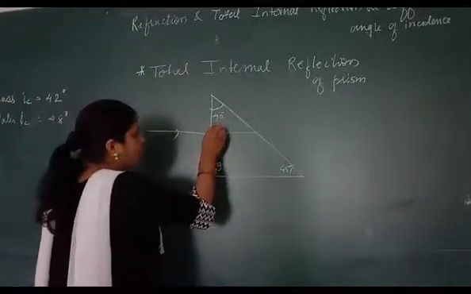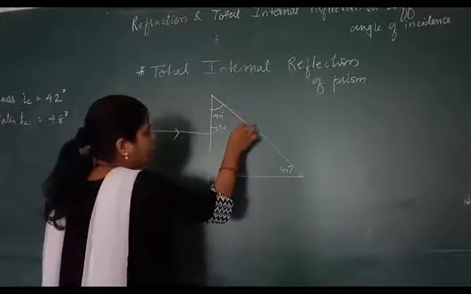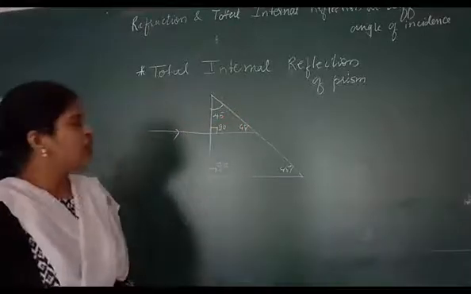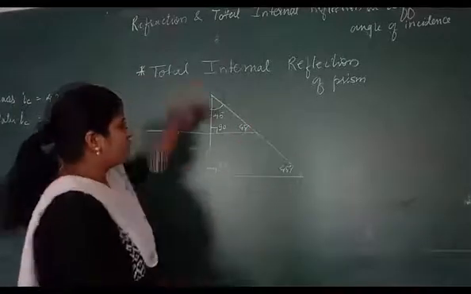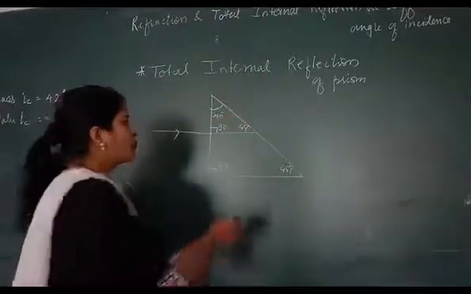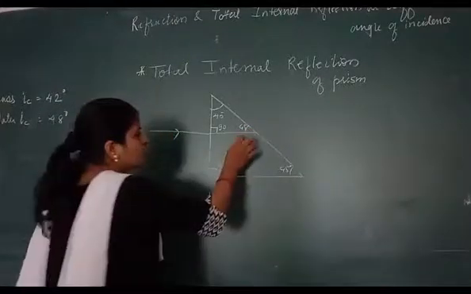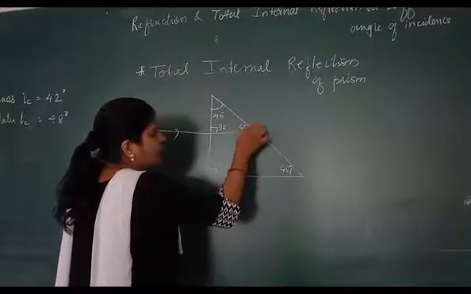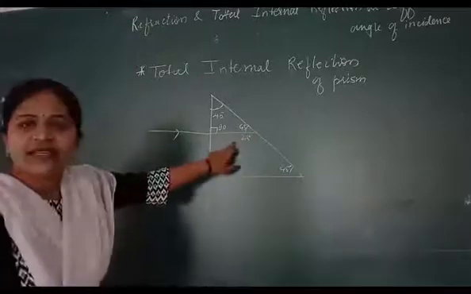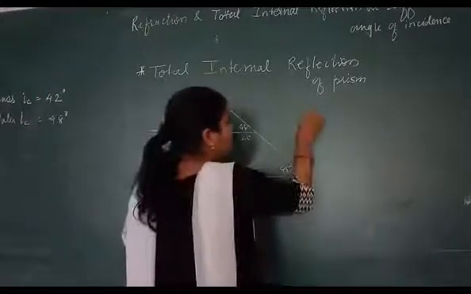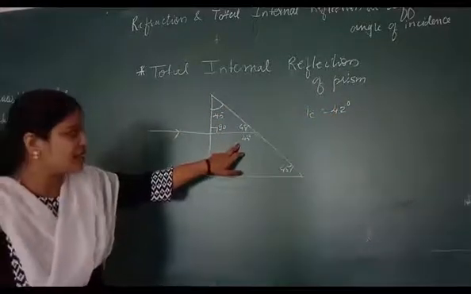Now what angle does it form? Here it forms 90 degrees, and here it will form 45, as the sum of all the angles should be 180. Then you have to draw the normal to it. This is a slanting surface, so the normal will come in this way. The normal forms 90 degrees with the surface, so this angle becomes 90 minus 45. You will get a 45 degree angle. So this angle is greater than the critical angle. In a glass prism, the critical angle is 42, and 45 is greater than 42.